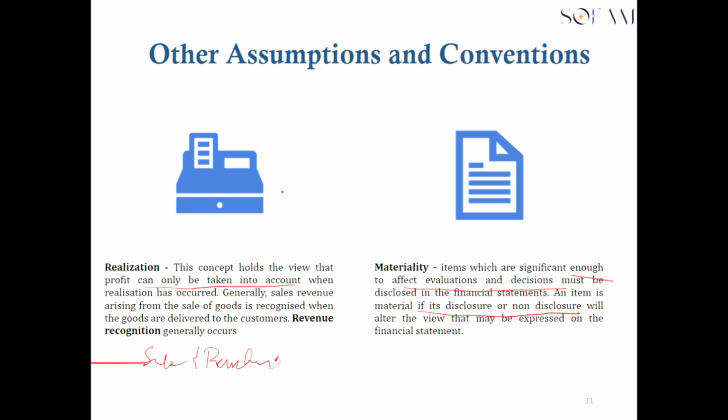For example, you have been presented with a financial statement, then you realize that the financial statement has an omission of, let's say, $1, right? You would still go ahead and make your decision anyway. You still go ahead to analyze the financial statement and come up with your decision. But in the case where you realize that there is an omission of, let's say, $1 million, then you would say, listen, there is too much omission in the financial statement and I cannot make my decision based on a financial statement that has this omission in it.